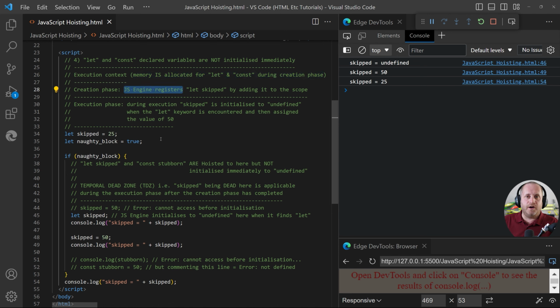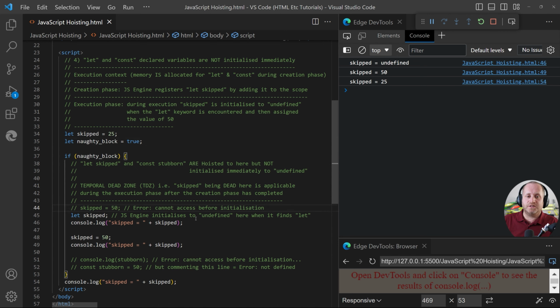So we can get undefined in the way of an error, meaning that the variable does not exist or is not recognized to exist, or we can get undefined as a value for the variable name. More to the point though is how can we prove that let and const are both being effectively hoisted, so it seems as if the variable names are being moved to the top of the scope, but as we've said, they're not actually really being moved to the top of the scope, it just seems that way. We can do that by looking at the errors that we get if we do certain things.